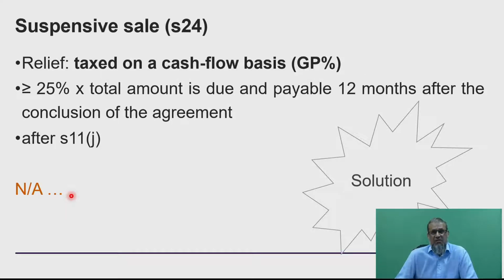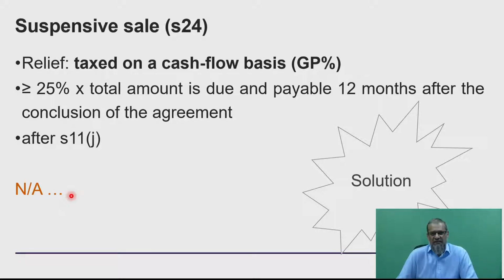Another example of a sale that would not fall into Section 24 is, for example, where you sell a capital good. When one sells a capital good, what happens? Technically, you have a recoupment, and even if you sell that capital good on a suspensive sale agreement, because it doesn't fall into Section 24, there will simply be a recoupment of the past deductions or allowances, and the seller is going to get a capital gain or loss that we're going to calculate ultimately.